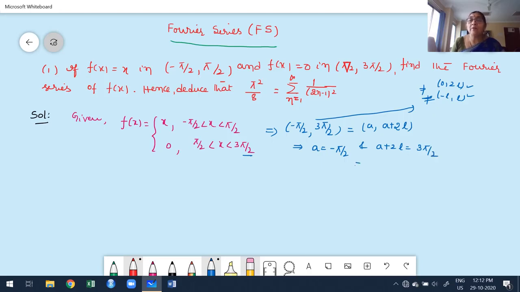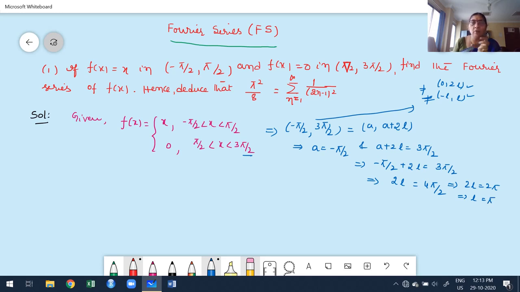Now I have to substitute the a value: minus pi by 2 plus 2l equals 3 pi by 2. Take the minus pi by 2 to the right hand side. 3 pi by 2 plus pi by 2, what do we get? 4 pi by 2. Now observe carefully: 2 is cancelled with 4. What we get is 2L is equal to 2 pi. That implies L is equal to pi. This is a way to find the value of L.